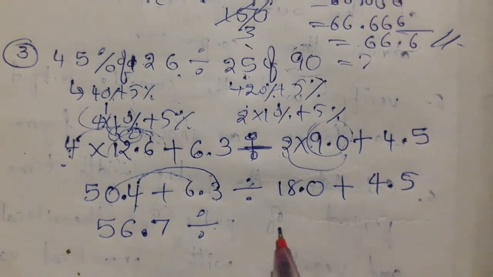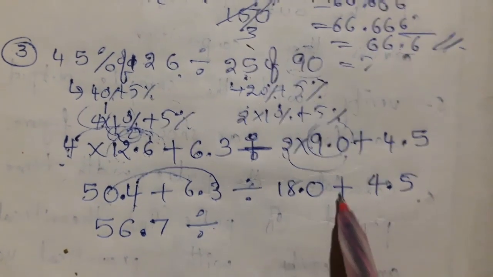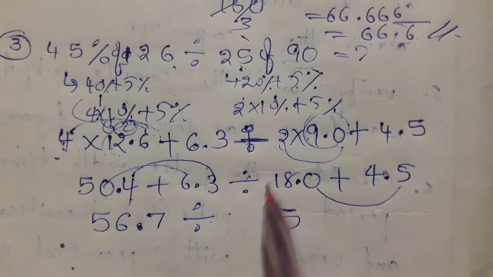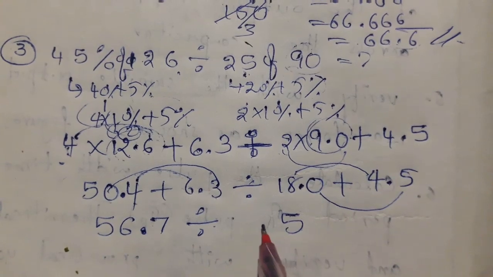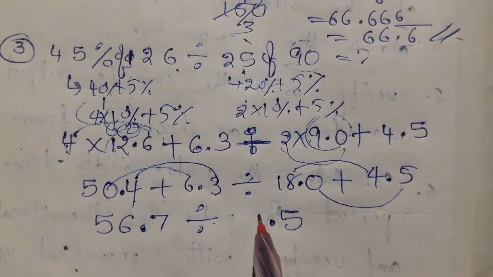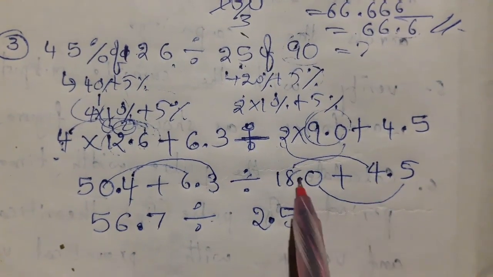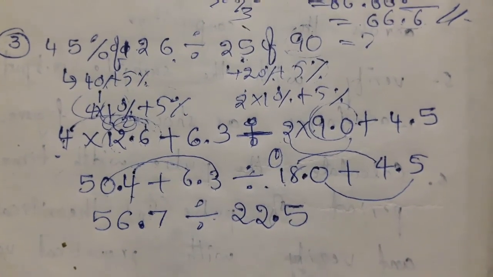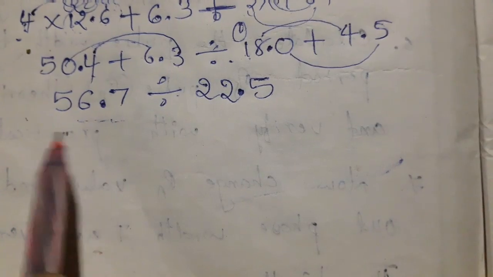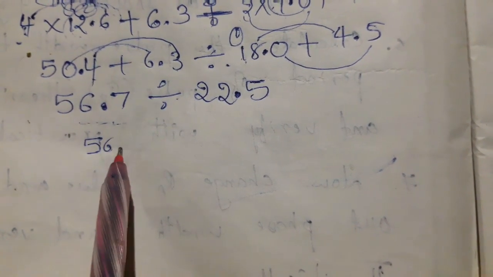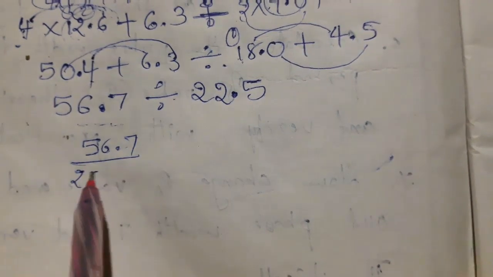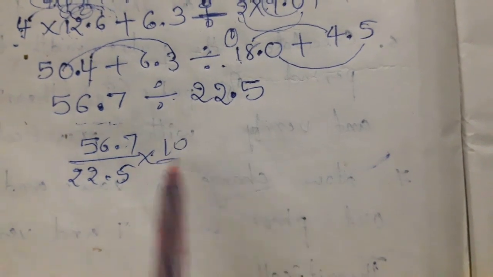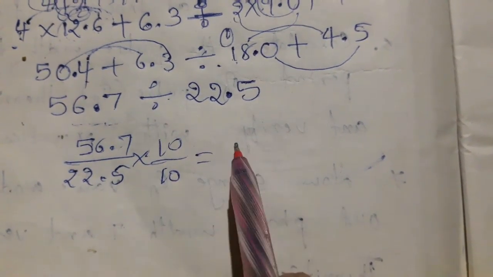Write the division symbol as it is, isn't it? After a decimal point I am adding, that means 5. Now before a decimal point 8 plus 4 means 12. Put a decimal point as it is, and 12 means write 2, 1 is carry, so this becomes 22.5, isn't it? See here, this can be written as 56.7 divide 22.5.